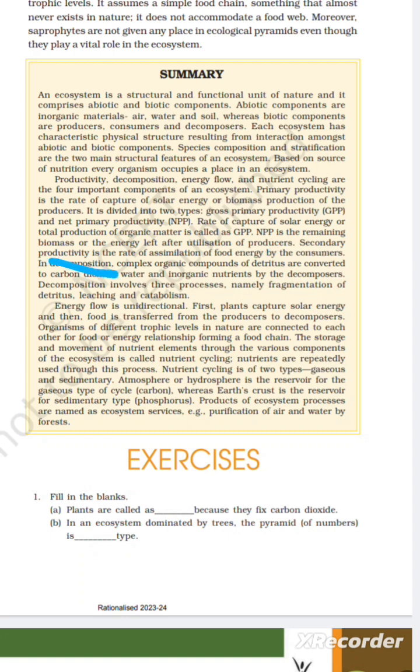Secondary productivity is the rate of assimilation of energy by the consumers. In decomposition, complex organic compounds of detritus are converted to carbon dioxide, water, and inorganic nutrients by the decomposers. Decomposition involves three processes, namely fragmentation of detritus, leaching, and catabolism. Energy flow is unidirectional. First, plants capture solar energy, and then food is transferred from the producer to decomposer organisms at different trophic levels.